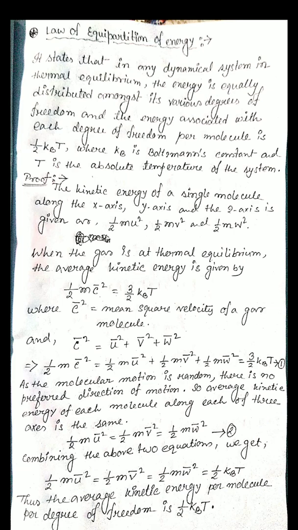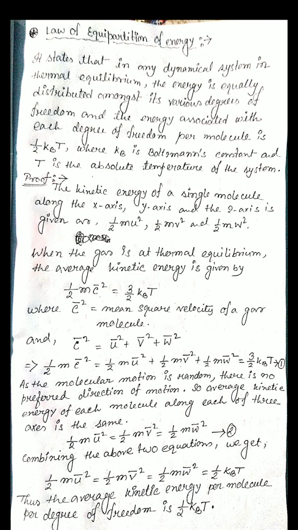So how can we prove this? We prove it using the previous concept. For the kinetic energy of a single molecule along the x-axis, y-axis, z-axis, when we found the pressure derivation, we got half m u square, half m v square, half m w square. We resolve into three components, u, v, and w.